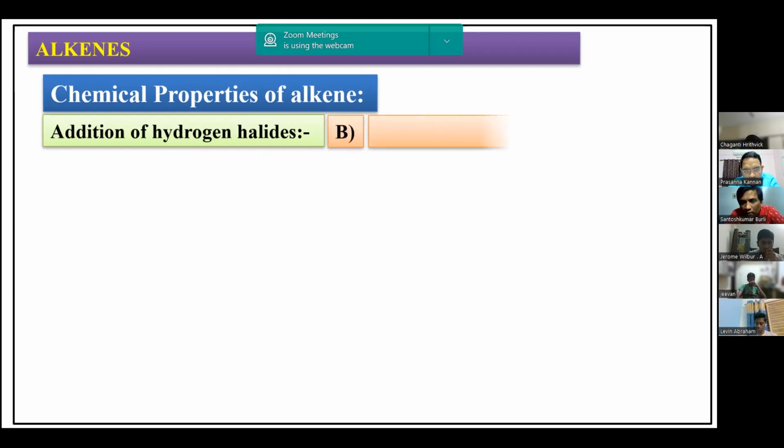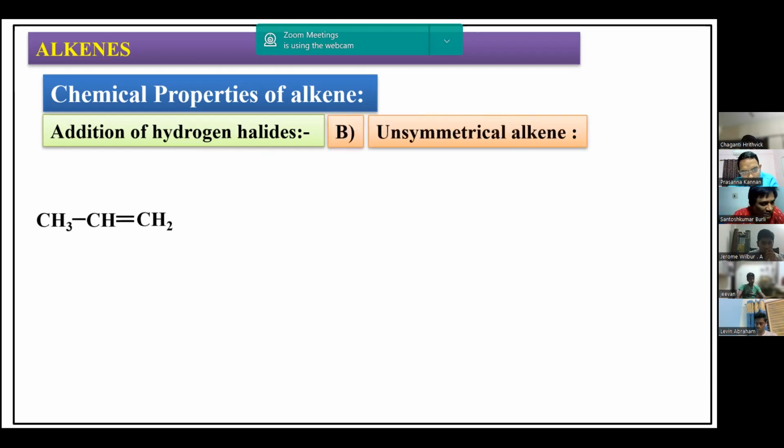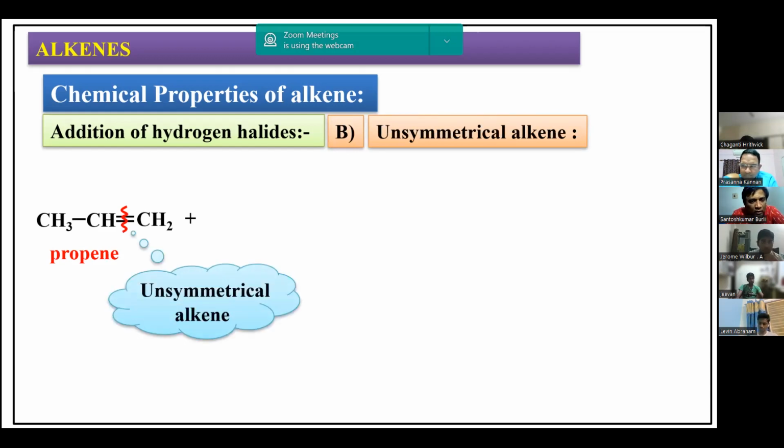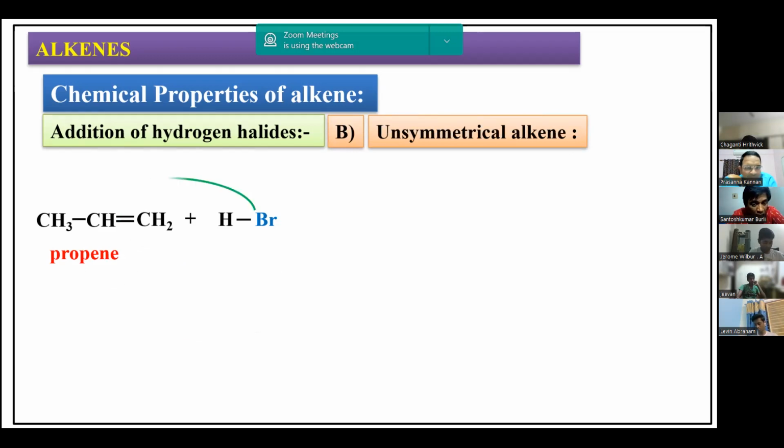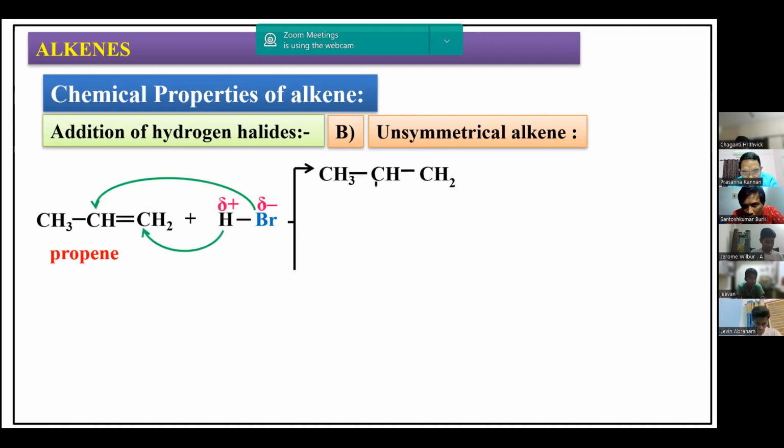Now coming to another situation, unsymmetrical alkene. Let us take this example. Propene is an example. In this unsymmetrical alkene case, let me take hydrogen bromide. There are two possibilities over here. What are the two possibilities? One possibility: hydrogen adds to the first carbon atom, bromine adds to the second carbon atom. Another possibility is hydrogen adding to the second carbon atom, bromine adding to the first carbon atom. So now you can see there are two possible products.